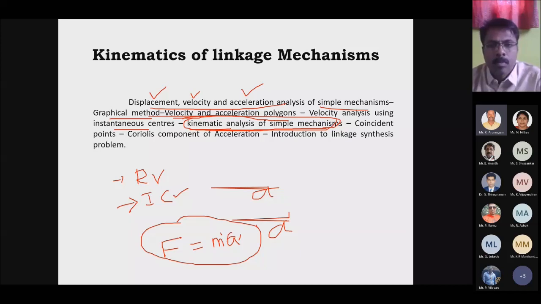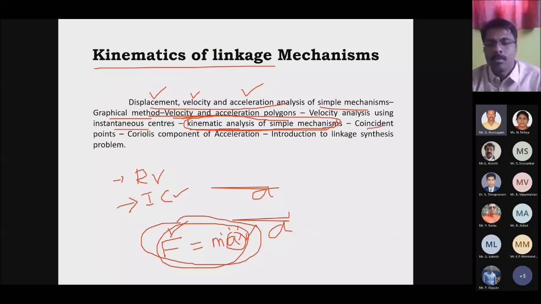acceleration. So in dynamics of machinery we are going to deal with the forces. These forces arise due to the inertia effect. The acceleration that we calculate in kinematic analysis is used to calculate the forces acting on a mechanism. For supporting dynamics of machinery we have to calculate the forces, and for that we need acceleration, which we have to determine from the kinematics.